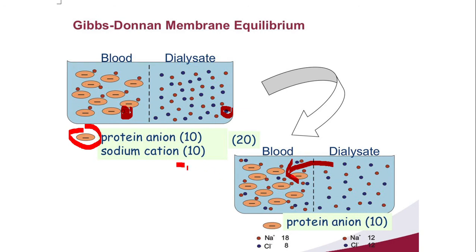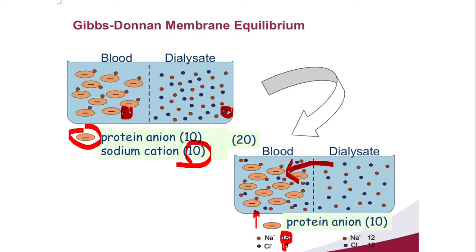Earlier here only 10 sodium ions were there. Now there are 18 sodium ions. At the same time, there are only 12 sodium ions on the other side. You see, chloride ions are only 8 here, they are 12 here. So against concentration gradient, sodium ions are accumulated in this chamber. Is it clear to you?